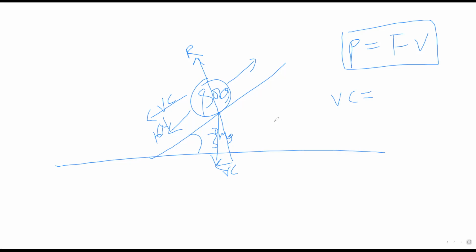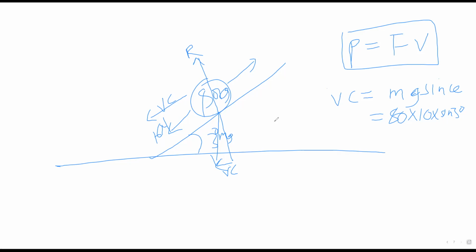So the vertical component of weight is going to be mg sine theta, which is 80 times g, which is 10. Remember, that's the one we always use, times sine 30 degrees. That's what we have.